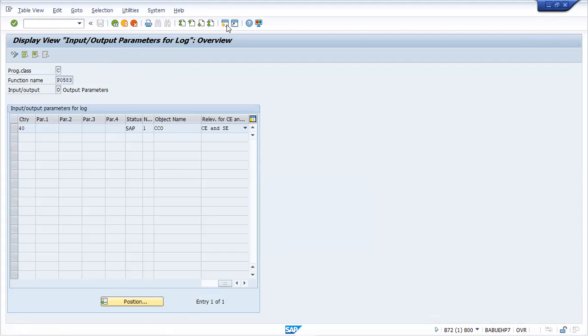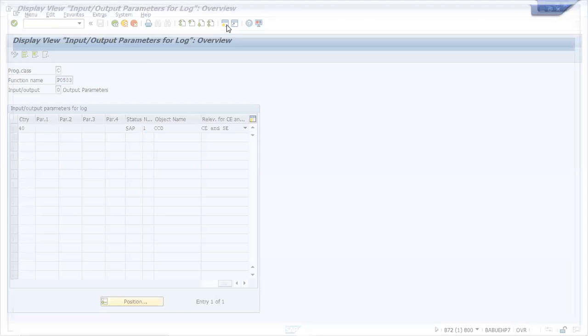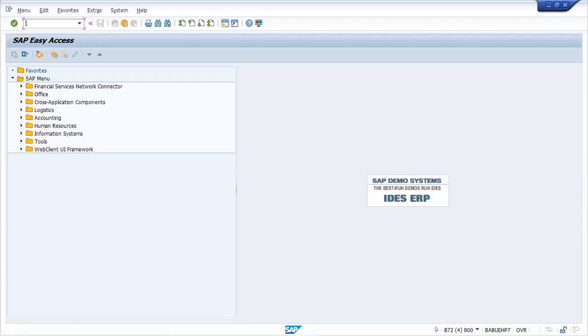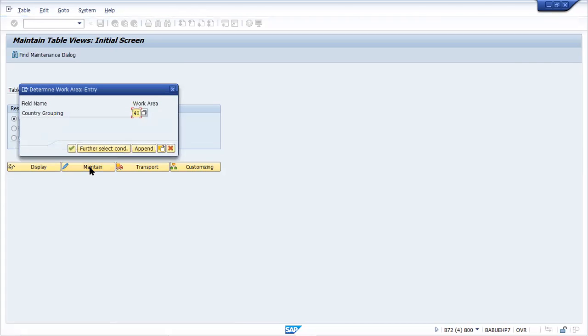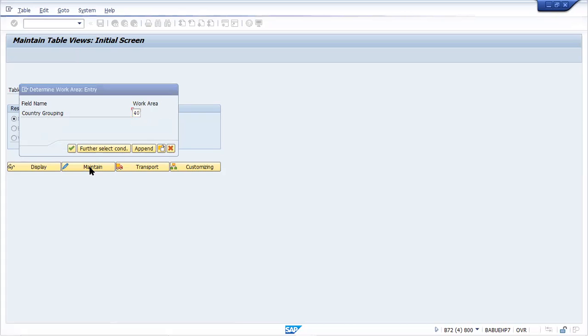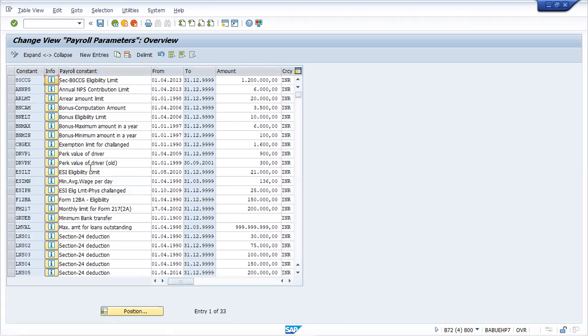So basically, for all kinds of perquisite, with respect to drivers and all, we have a different constant as well. So that constant will be checked. Perquisite value SN30, go to the same table and click maintain. For driver PERC, we would like to see the constant value. So there is a driver PERC as well. For the driver PERC, you can go to country grouping 40. DRBPK is already there, do not worry about it.